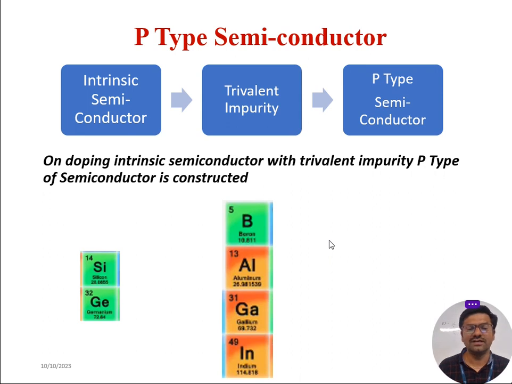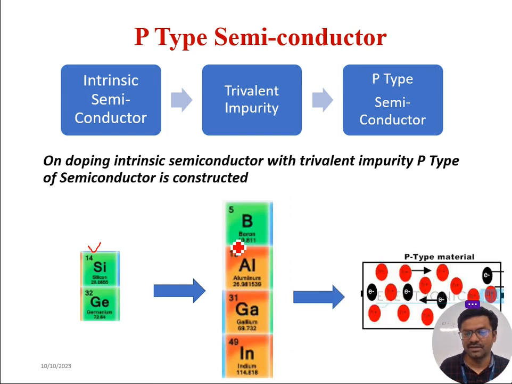So now silicon and germanium, which are pure semiconductors, we dope them with a trivalent impurity to get a P type of material like this. You may observe that in the P type of material we have a large number of holes and very few electrons.